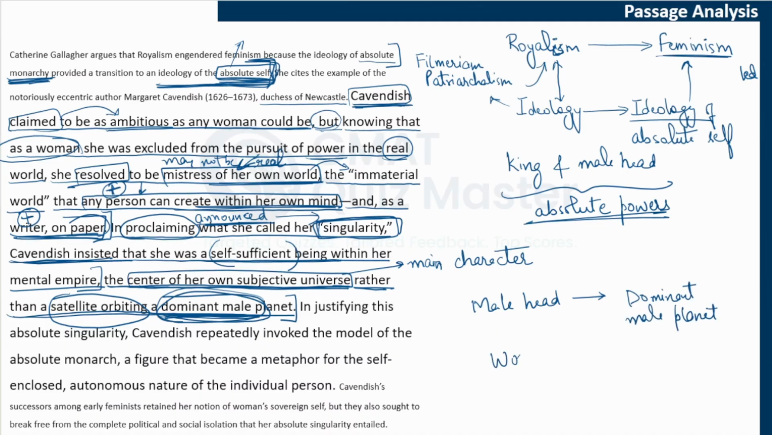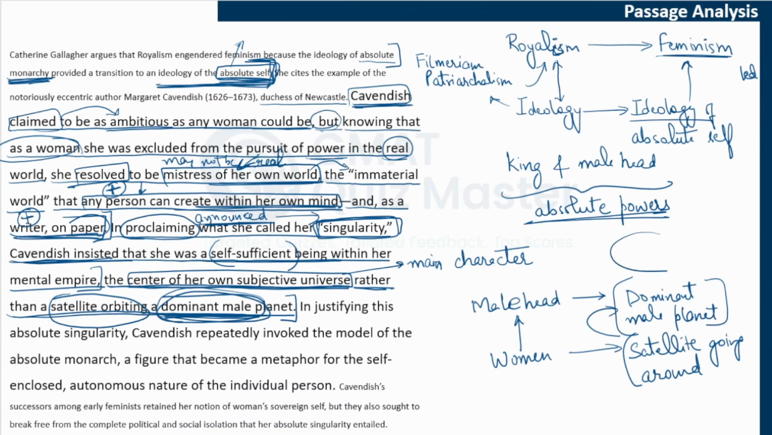And a woman who has to subordinate in marriage, or is secondary to this male head, is compared to a satellite that is going around this male planet. And if you understand, the satellite will always go around the planet. If you relate it to the solar system, because that is the easiest way to understand it better, Earth is revolving around the sun and the moon is revolving around the earth, the moon will always follow the earth. The moon cannot go anywhere else.